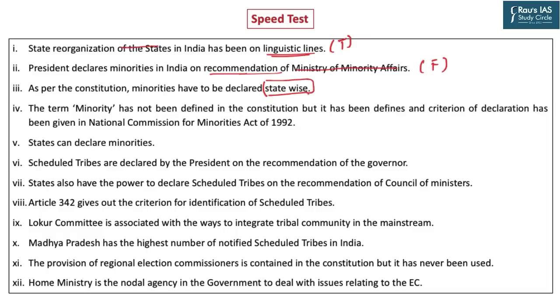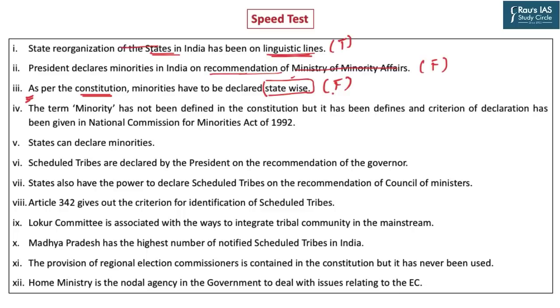The reasoning of the Supreme Court is that the states have been created on linguistic lines. Article 30 talks about linguistic minorities and religious minorities in the same breath. So Article 30 puts both minorities at par. Because the states have been reorganized on linguistic lines, it makes sense that linguistic minorities are defined at the level of the state. And because linguistic minorities and religious minorities are at par, they must also be declared state-wise. But this argument or provision clearly has not been mentioned in the Constitution. So this is not as per the Constitution. This is as per the wisdom of the Supreme Court. So the statement is false.